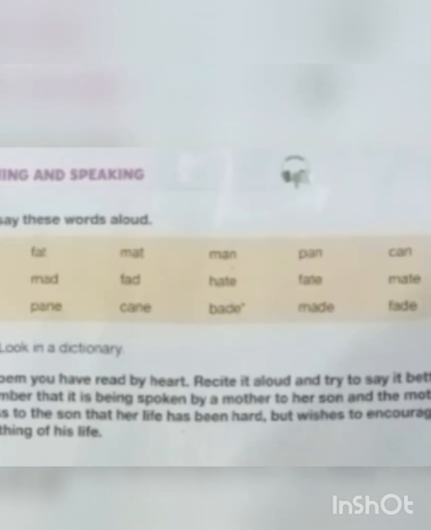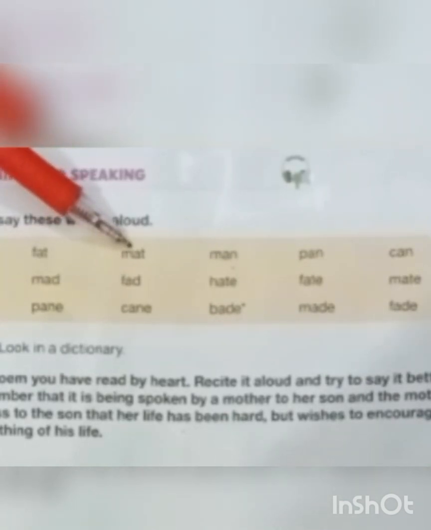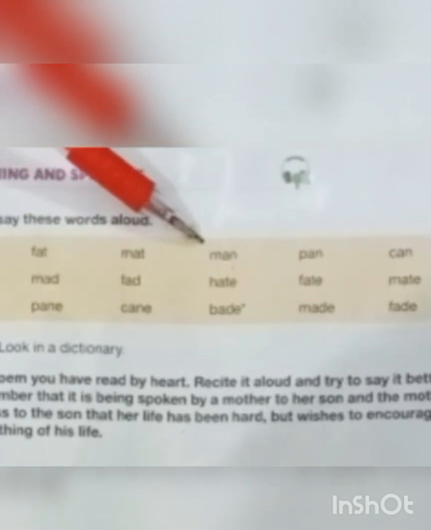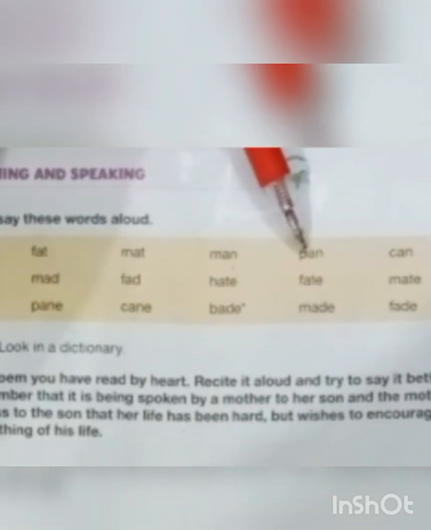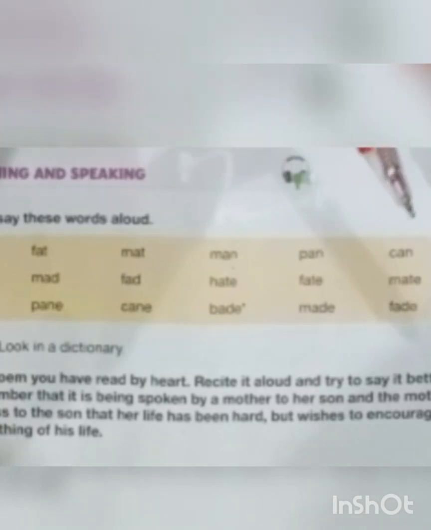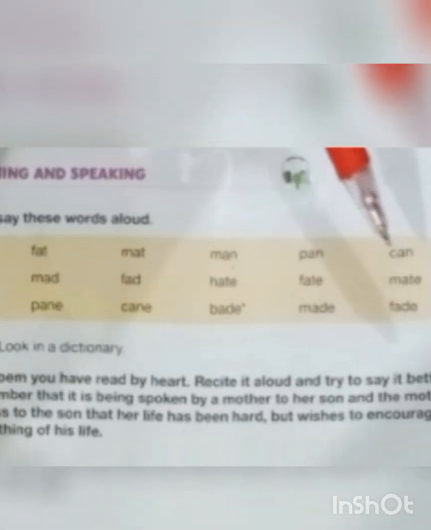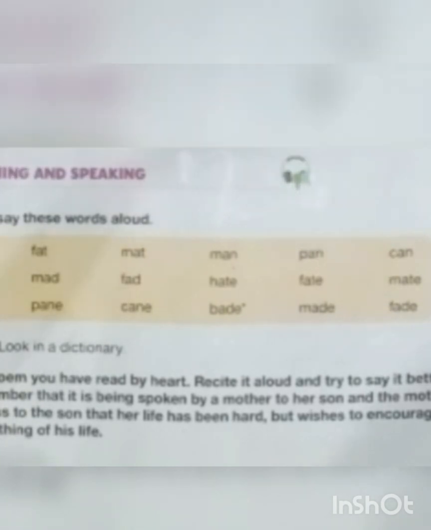So we have here the word hat, then the word fat. Fat means a healthy one. Then the word mat. Mat means a sort of carpet. Then the word man means male one. So next the word is pan, a pot that is used for cooking. So next the word we have is can. It is a helping verb that we use to show ability.